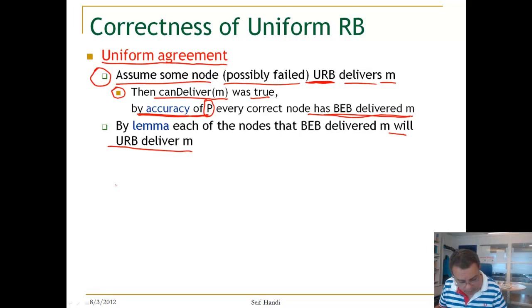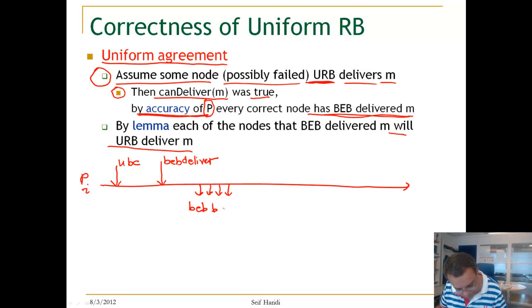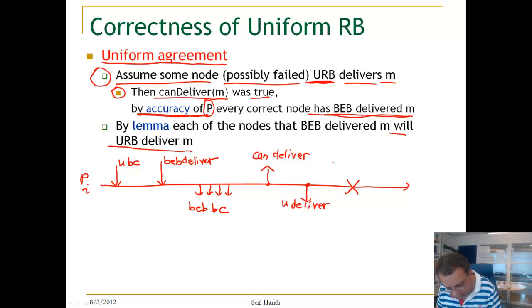Here it is. Let us look at the execution. So here we assume a process Pi. Pi uniformly broadcasts a message. Pi BEB delivers this message, and then it BEB casts the message. At this point, later on, it gets this event here, which says can deliver. Then it uniformly delivers the message, but then it crashes.